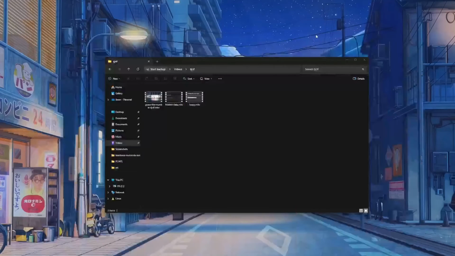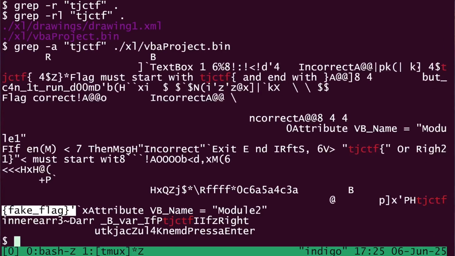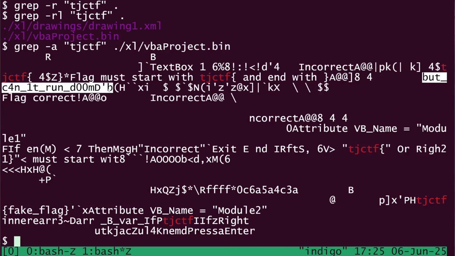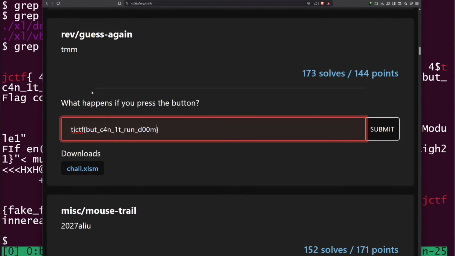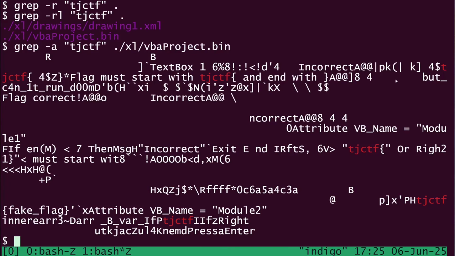So let's close out of our terminal and come back to the browser and slam in the flag there. I guess I never actually copied it. Let's grab this. Oh my God, this formatting looks terrible. And now we can submit. And it says I already solved the challenge because I did, but that's how I solved it. I'd be curious to see how other people did it. I'm not sure what that button does.